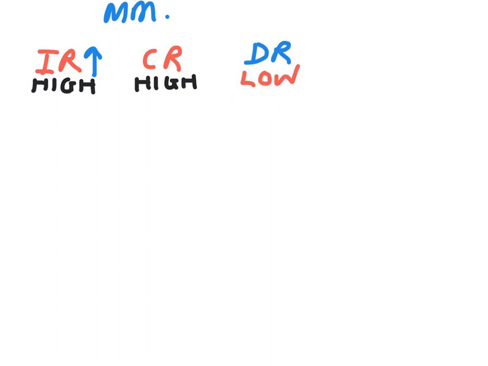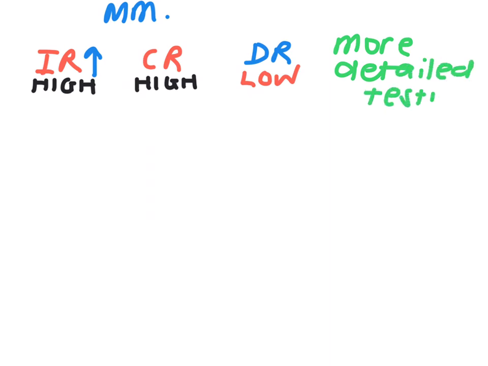Now, how do we achieve that? We achieve that by performing more detailed testing. Okay? And we do that with the hope that that will ensure that our audit risk is low. Remember, audit risk is the risk of providing an incorrect audit conclusion. By doing more detailed testing in this high risk situation, hopefully that's reducing the risk of our final conclusion being incorrect. So that's how the audit risk model works.